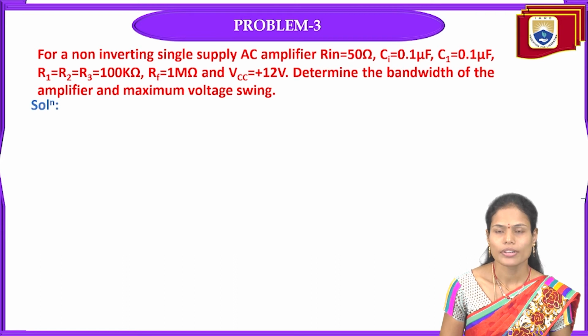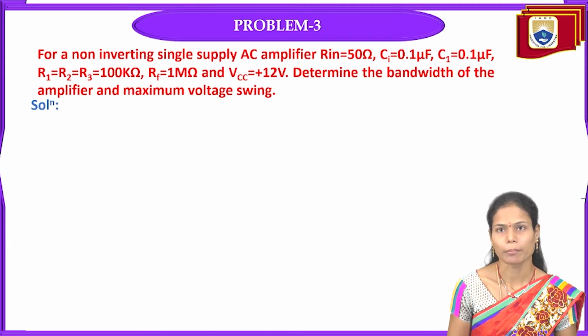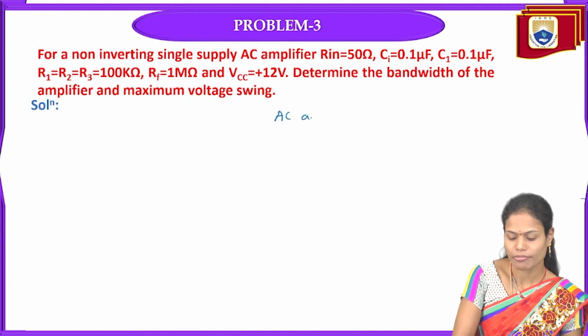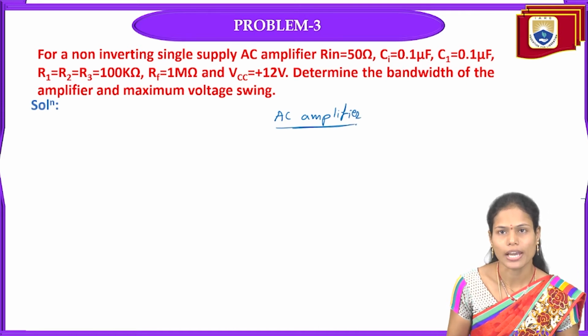From this AC amplifier, we need to determine the bandwidth of the amplifier as well as the maximum voltage swing of the amplifier. This is the problem related to the AC amplifier using op-amp.